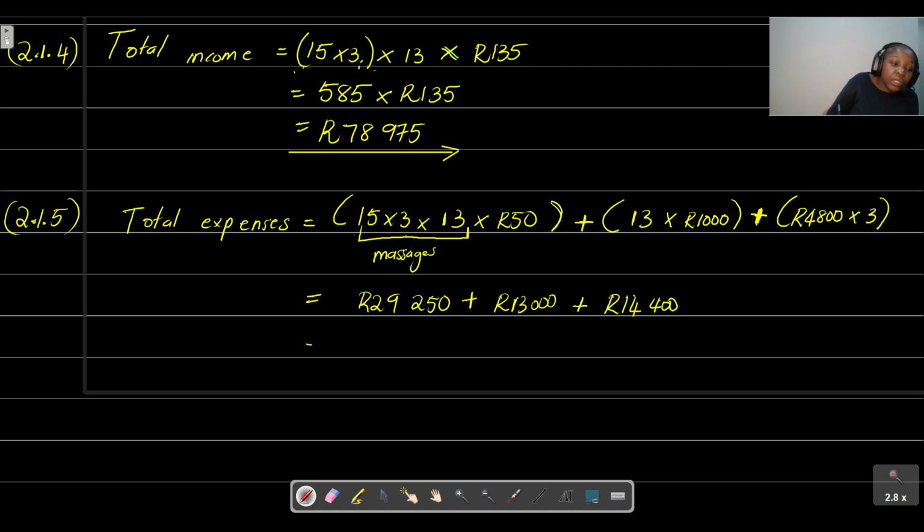So if you add all these values together, you'll find that the total expenses are equal to 56,650. But however, guys, we are not done.